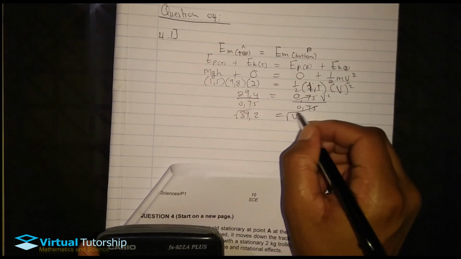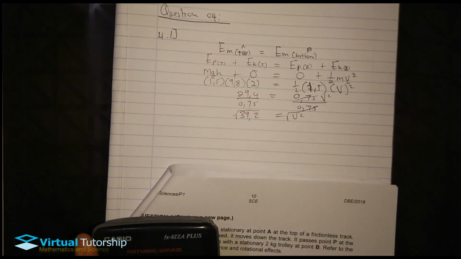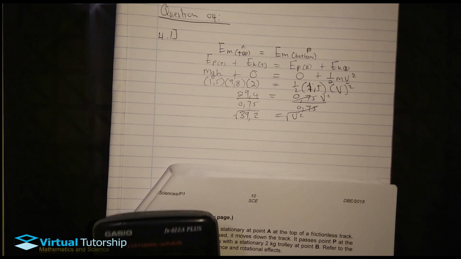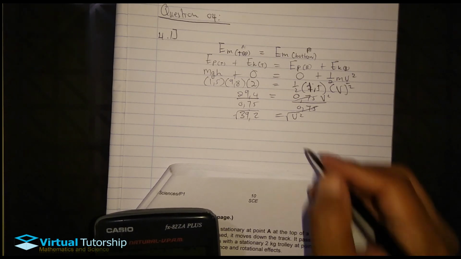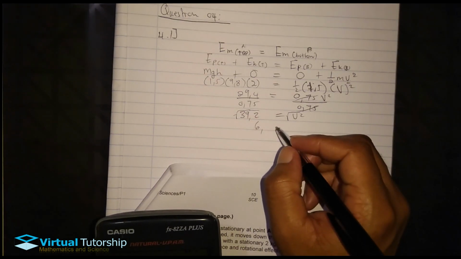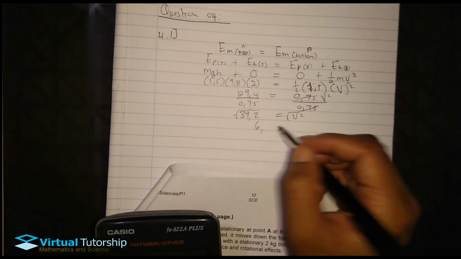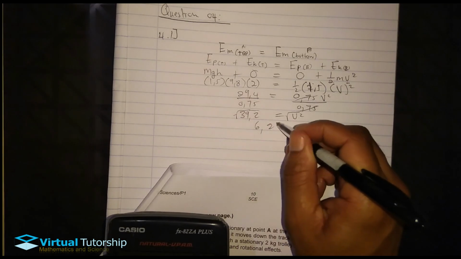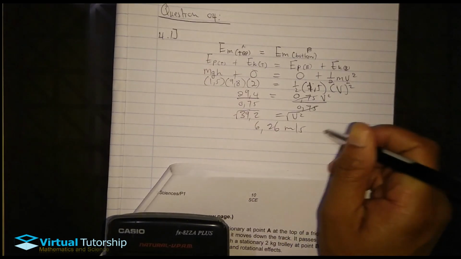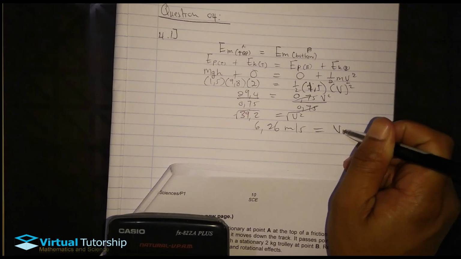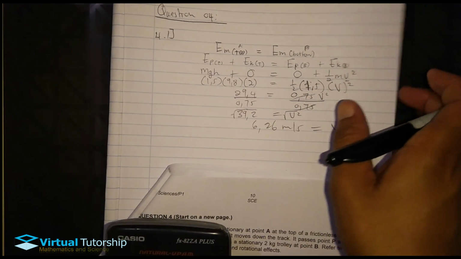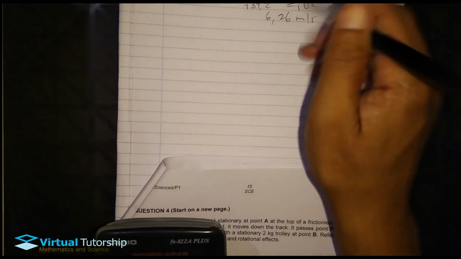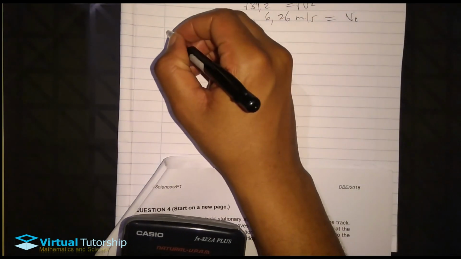Square root both sides. The square root of 39.2 is equal to 6.26 meters per second. This is our velocity at the bottom of the incline, or at point P. So this is our velocity for the trolley.